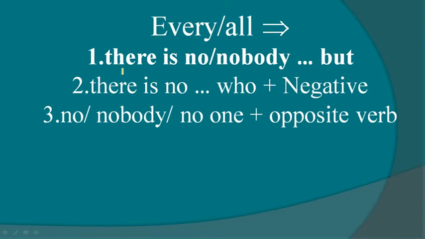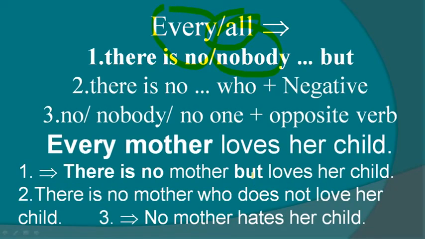For example, first one: there is no or nobody, and next word of the every, then but. Okay, in case of all, you should use nobody. If you get every, we should use no. For example, every mother loves her child.